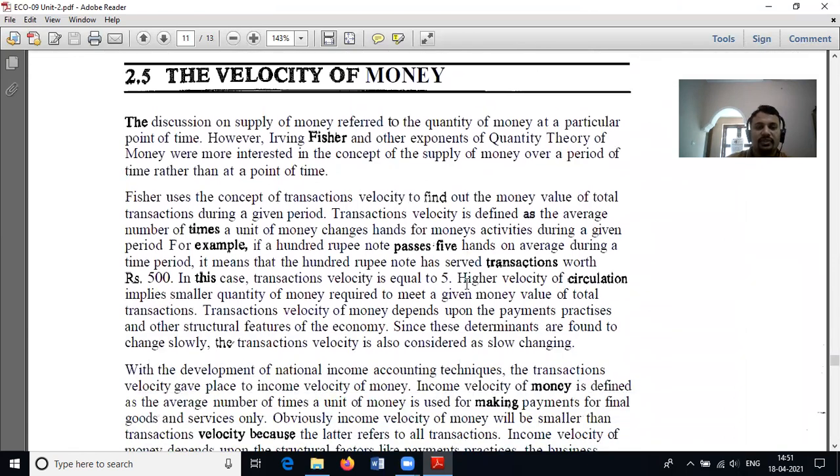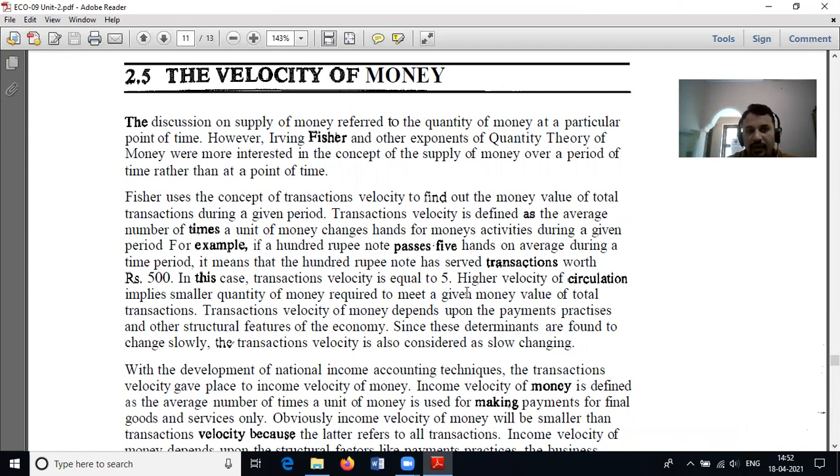Next is the velocity of money. The velocity of money is used to find out the money value of total transactions during a given period. That means, now I have 20 rupees.